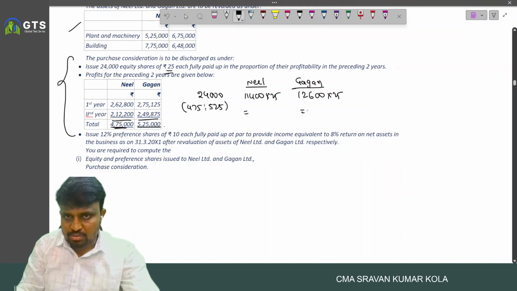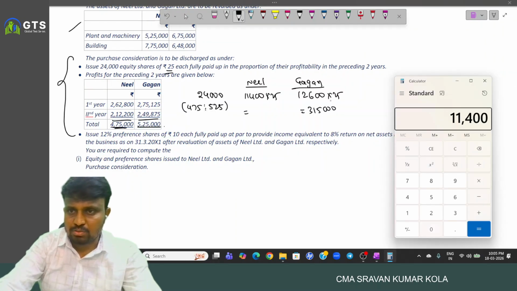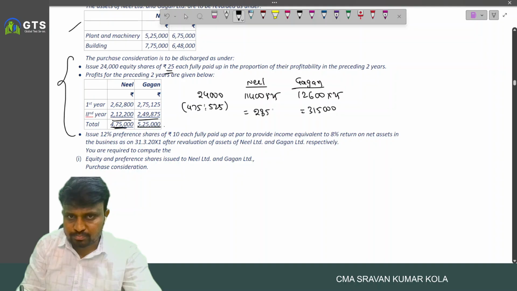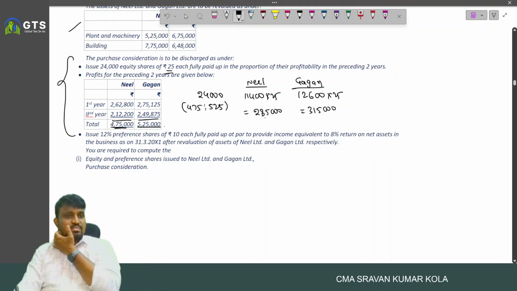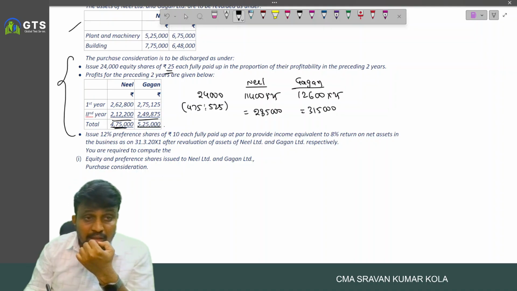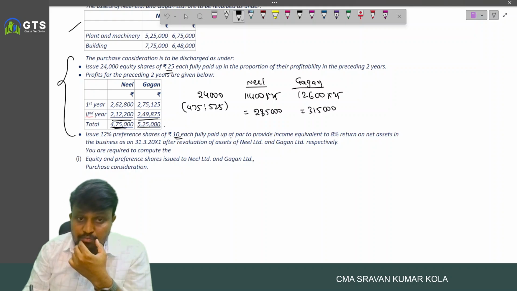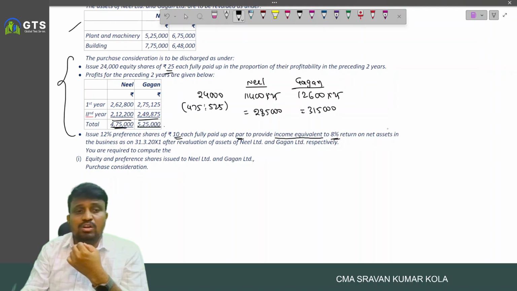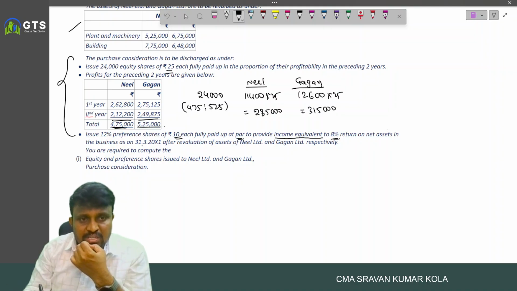So 3,15,000 here and 11,400 into 25, 2,85,000. This is the purchase consideration to the equity shareholder. And another one, issue 12% preference shares of 10 each fully paid up at par to provide income equivalent to 8% return on net assets in the business as on 31st March after revaluation of assets.